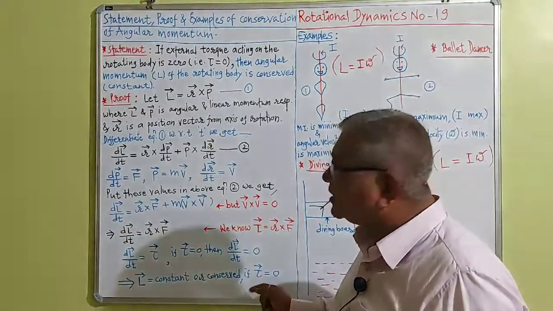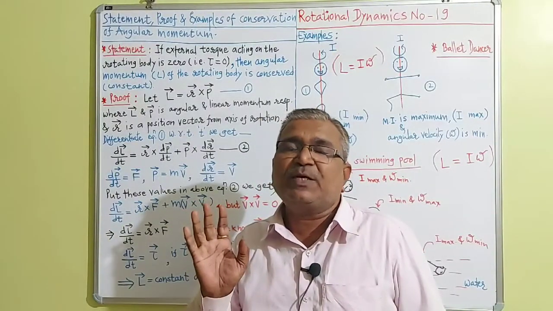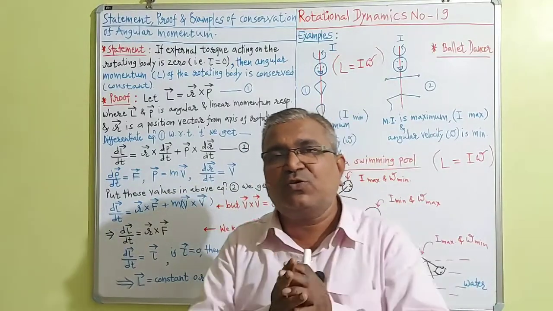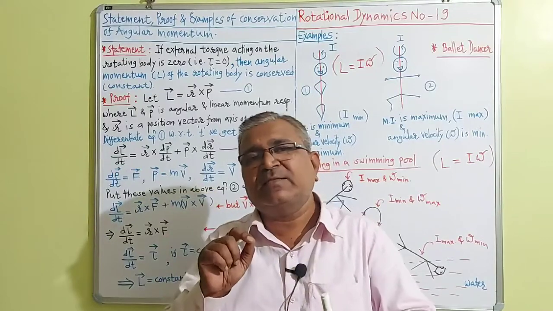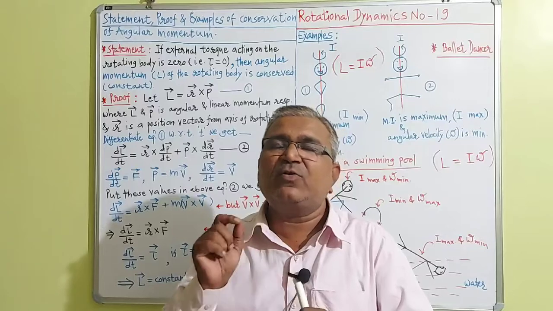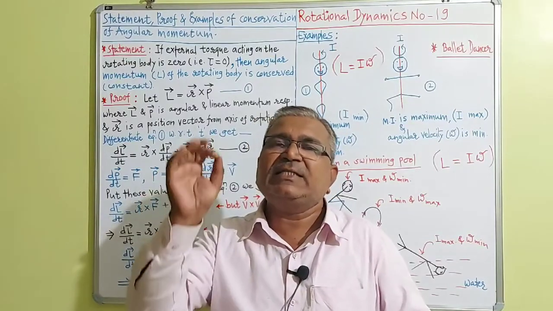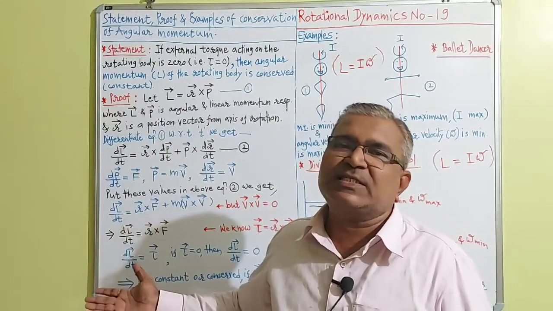The most important condition: vector tau is equal to 0. If the external torque acting on the rotating body is 0, or in other words, if no external torque is acting on the body, then the angular momentum L vector of the rotating body is conserved. In this way we proved this statement.